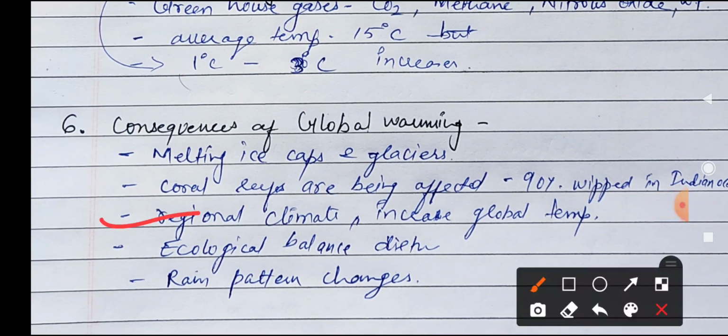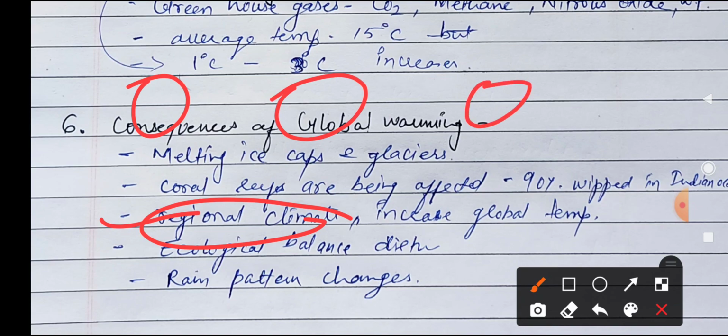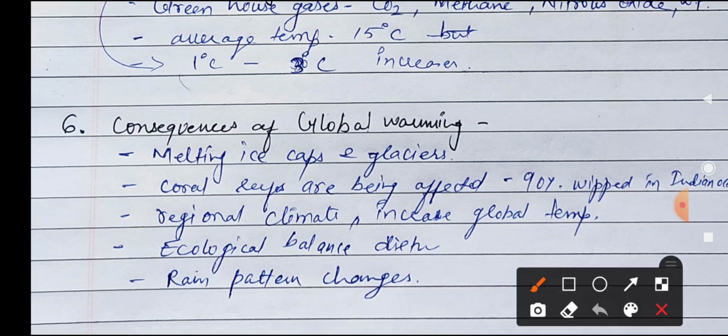The regional climate is changing with increasing global temperature. The temperature in a particular region is different, and the global temperature is increasing. Nowadays we are feeling hot all the time. Why? Because the temperature increases day by day. The ecological balance is also disturbed, and the rain pattern changes. These are all the effects of global warming. So we have to take part. How can we take part? We have to reduce pollution and plant more trees. We can help a little bit, but we have to try.